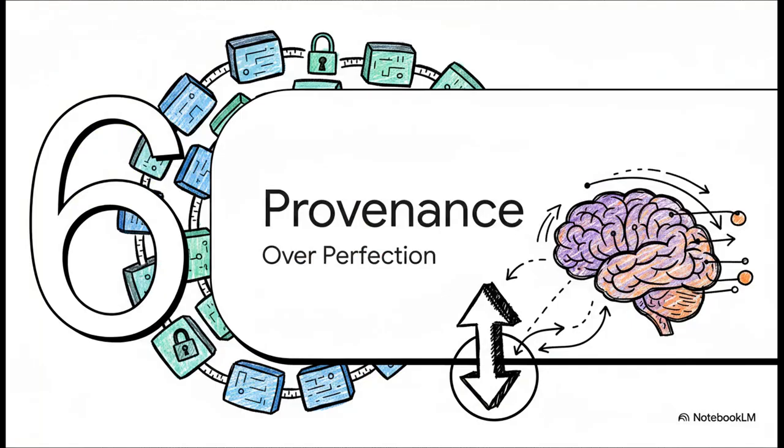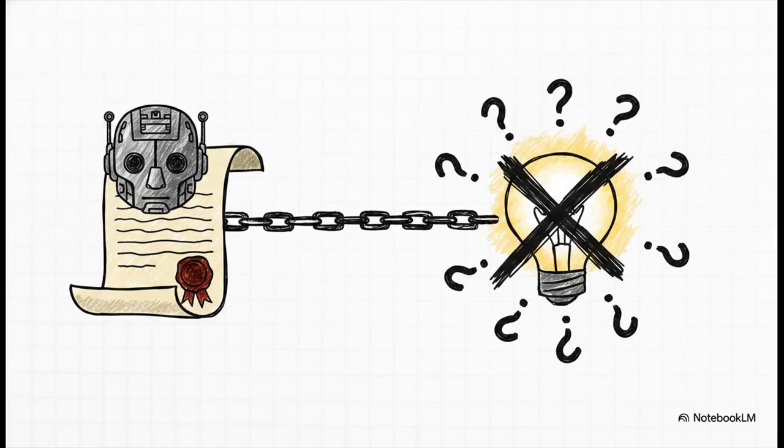Moving on to our final big concept, Section 6, Provenance over Perfection. Okay, we really need to talk about the massive philosophical shift required to accept a system like this. The cryptographic accountability predicate guarantees provenance, but it explicitly does not guarantee semantic truth. It proves without a shadow of a doubt who asked for an action, what their reasoning was, and that it passed a formatting compliance check. It proves the AI followed the required legal steps. It does not prove that the AI has uncovered the ultimate correct truth of the universe.